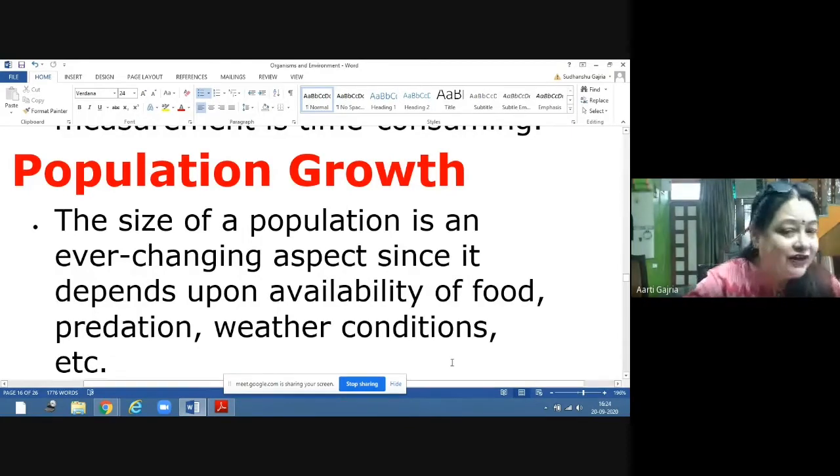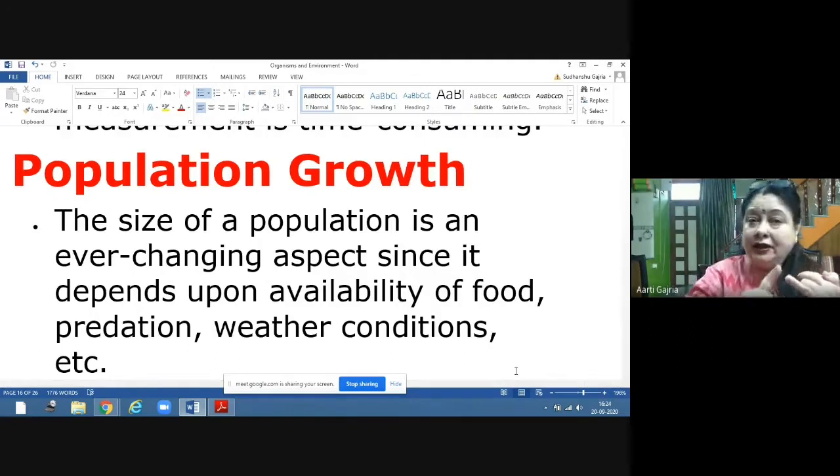So the size of the population is an ever-changing aspect, because it depends on the area, the time, and the availability of food. It depends on the weather conditions, whether they are conducive or not, whether there is availability of food for all the members of this population or not, and predation. Suppose there is a population of deer, so deer is the prey. And suppose there is an increase in the population of predators, that is, lions.